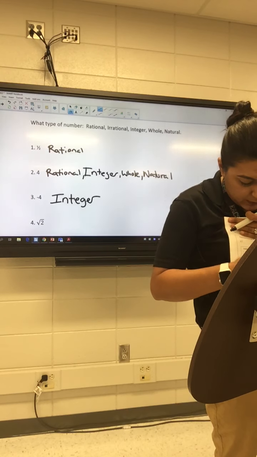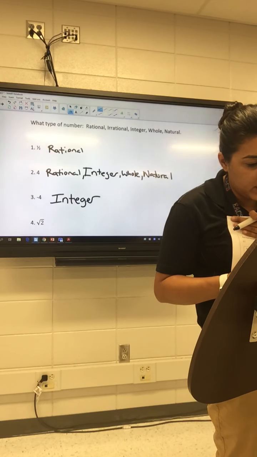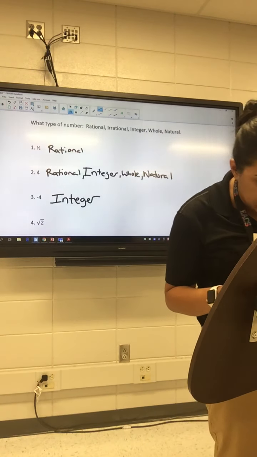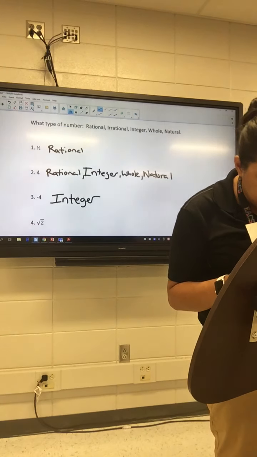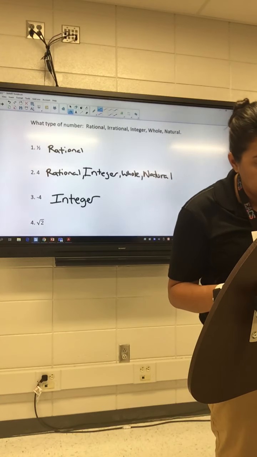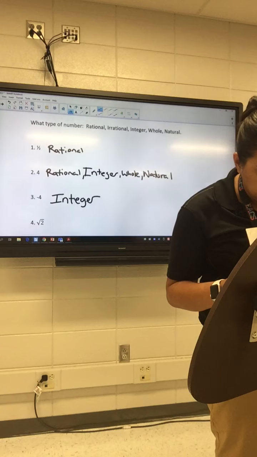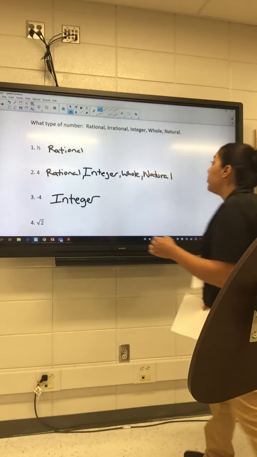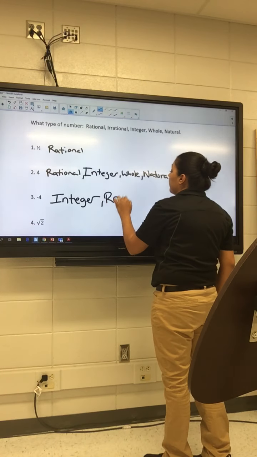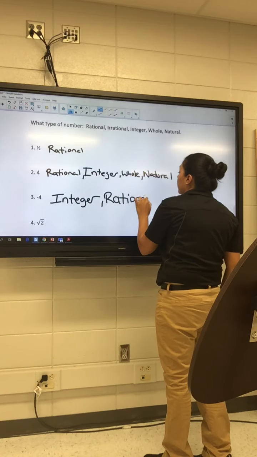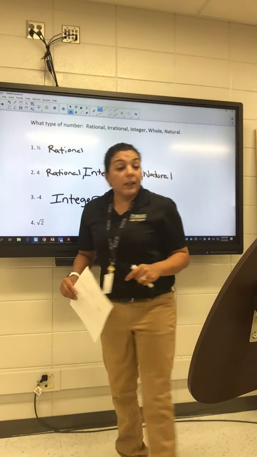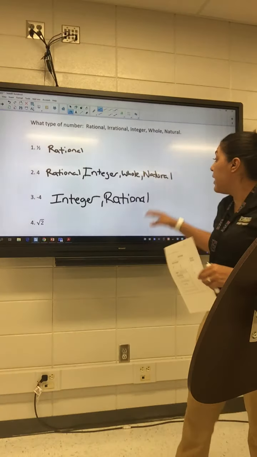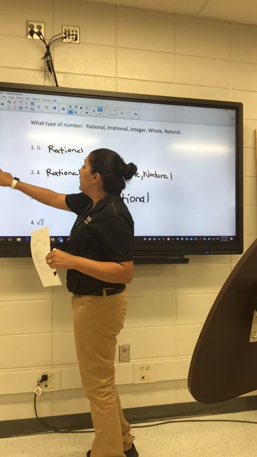If it falls anywhere in these little boxes, then it automatically falls in the big box. Okay, so because this one's a yes, that makes everything else a yes. If this one's a yes, then the next two are yeses. Okay, so it is a rational. Is it an irrational? No, it's not. So we're not going to write anything on there.